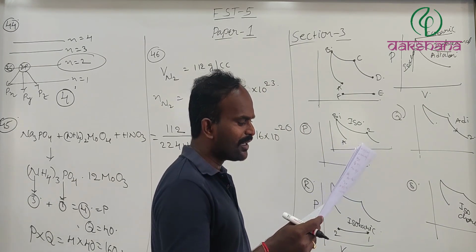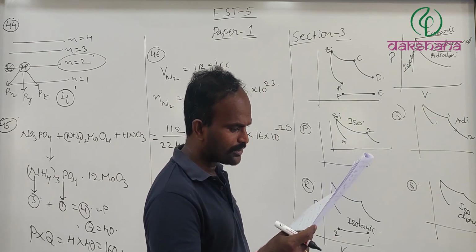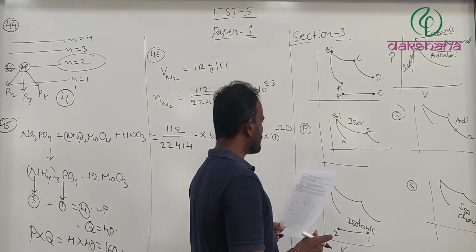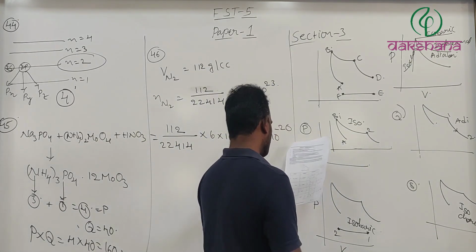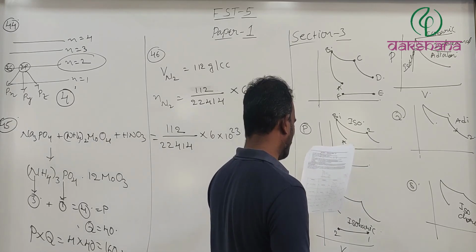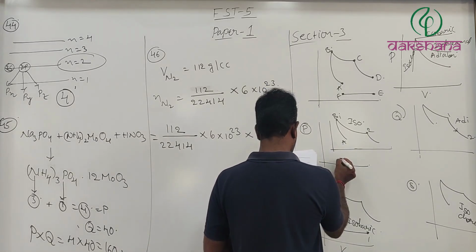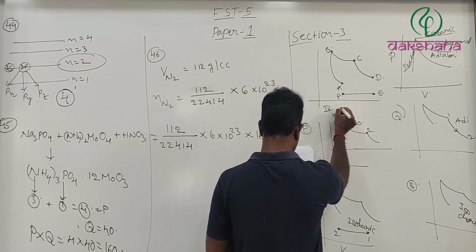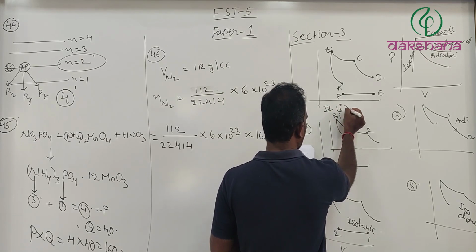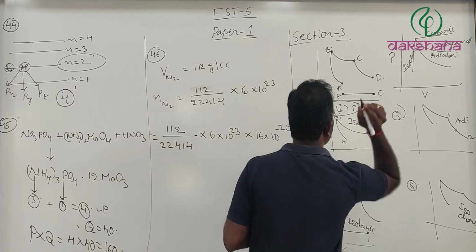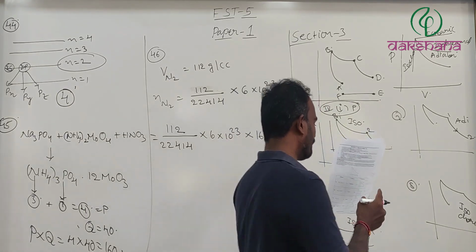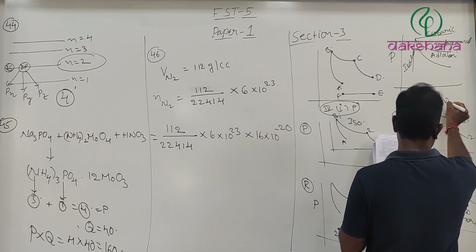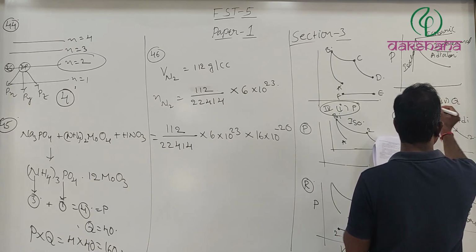Those work dones are for the isothermal process. For the isothermal process, work done is going to be minus nRT ln V2 divided by V1. Therefore, it will be 4 1 P for this graph. Next graph, it is going to be 1 4 Q.